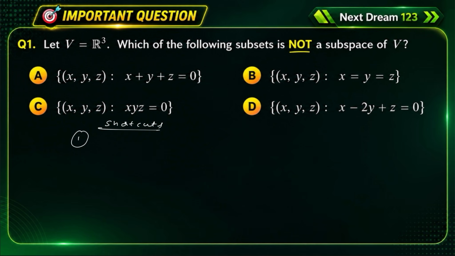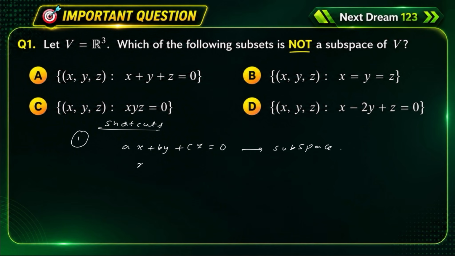If in the given sets a homogeneous linear equation is given, ax plus by plus cz equal to 0, then this is always a subspace. The set always forms a subspace.